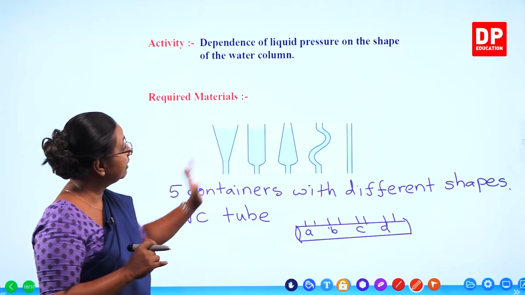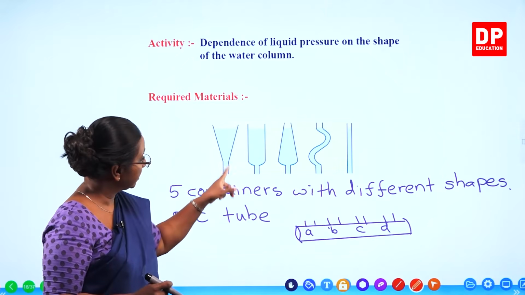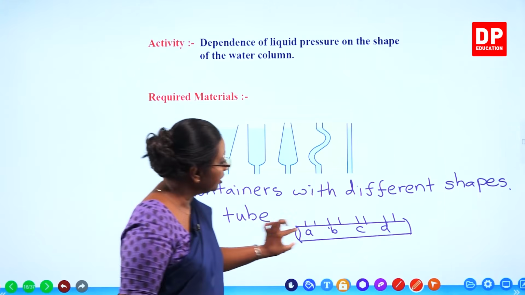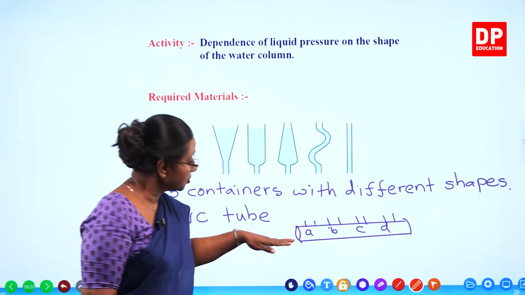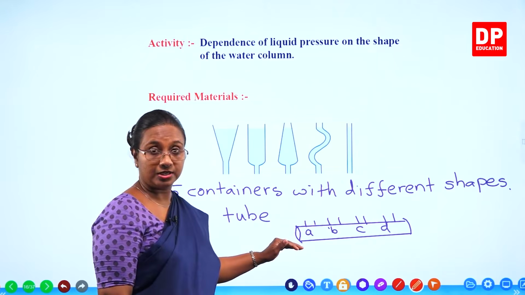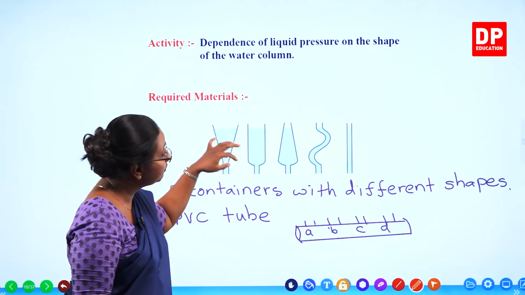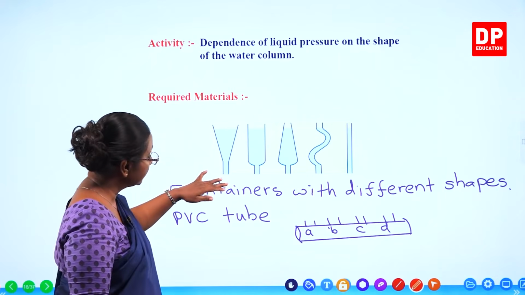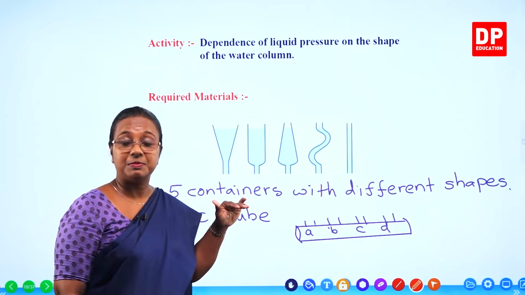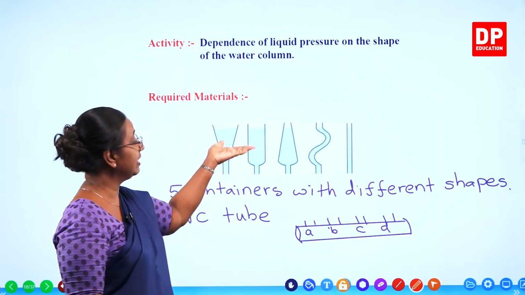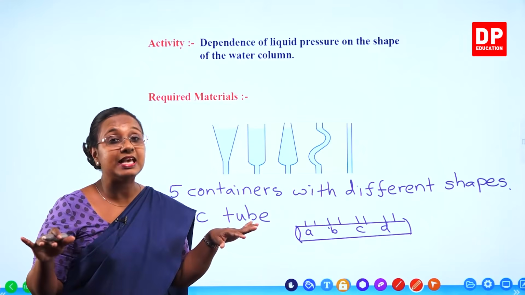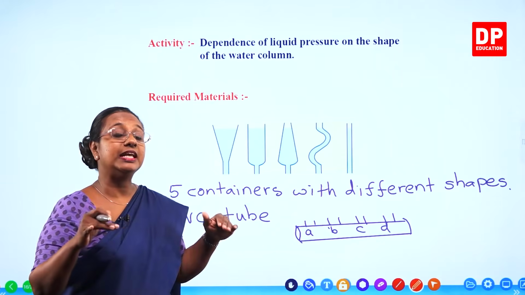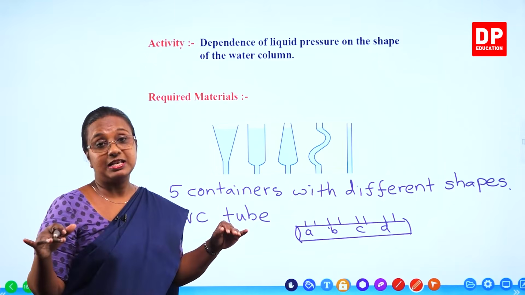Thereafter we will fill water. Although in the diagram it is shown with water, you have to fill water. But before doing that, you connect it to the PVC tube, so you have the same level at the bottom. Then through one tube, if you pour water, you know what will happen. Water will flow through this, but it will fill the PVC pipe first. Then it will start filling all the containers at the same time. Although you pour water through one container, all the containers will fill up simultaneously.